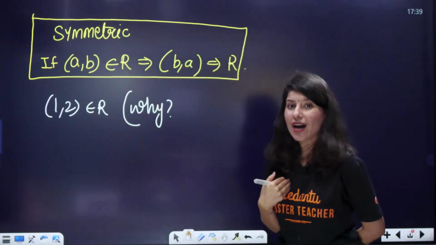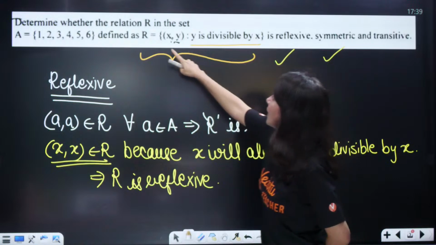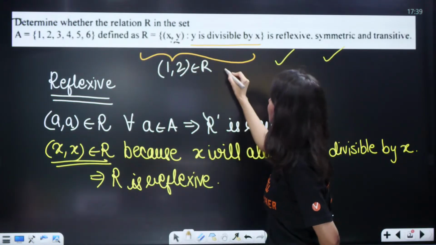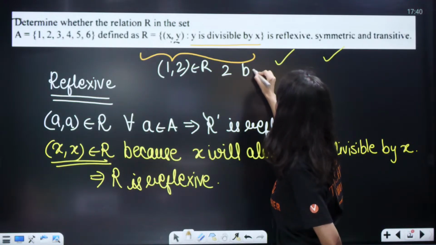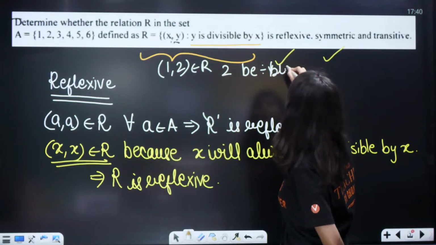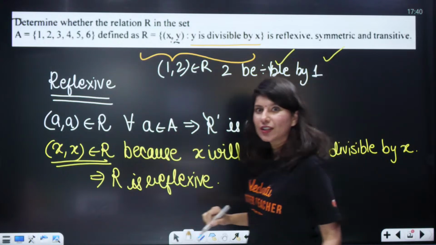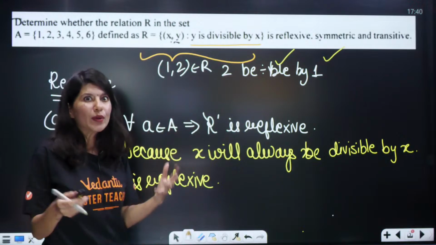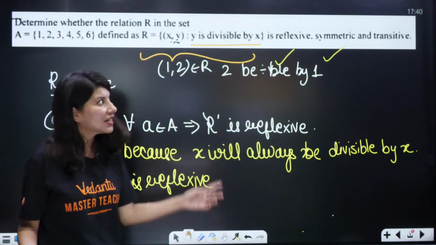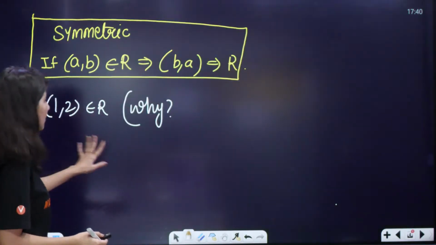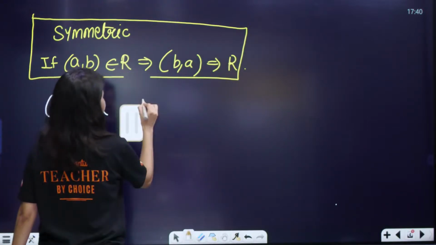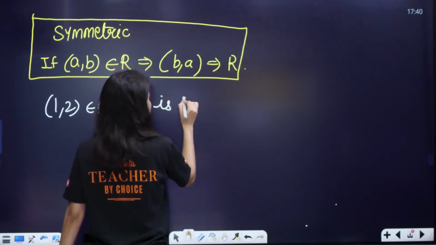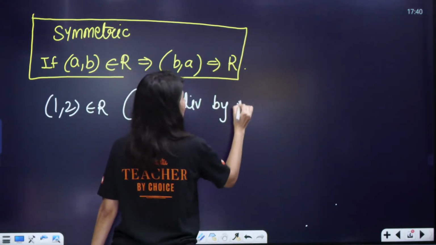Yes, because 1 comma 2 belongs to R if 2 is divisible by 1. Is 2 divisible by 1? Any number is divisible by 1. So yes, 1 comma 2 will sit inside my relation, because 2 is divisible by 1.